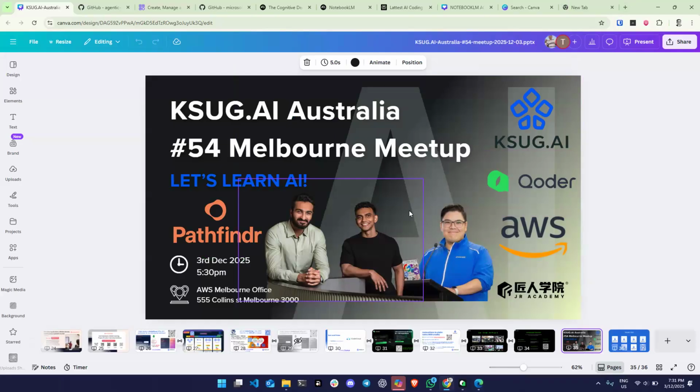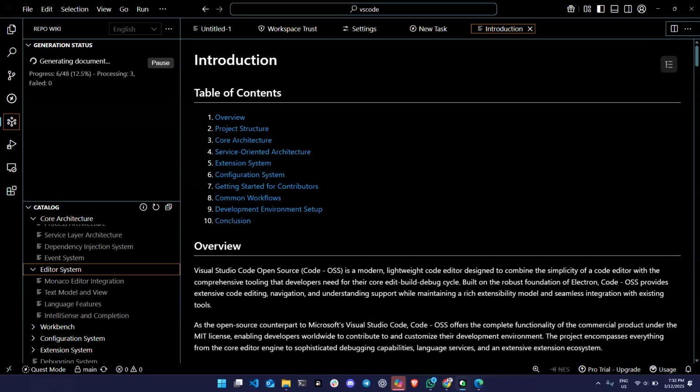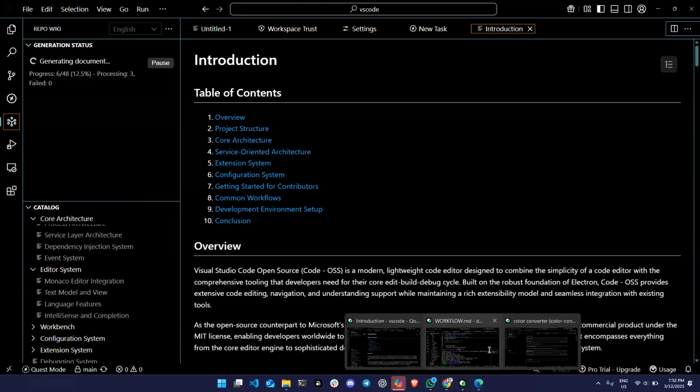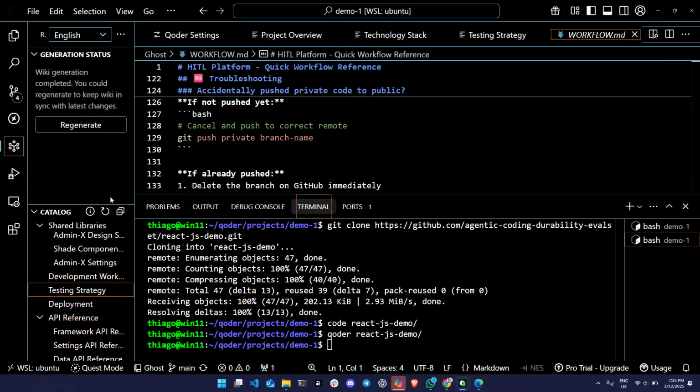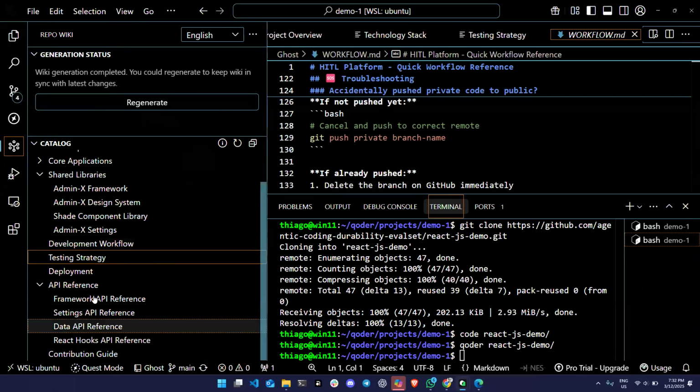Yes? Yeah, that tool you showed us about the documentation is a really interesting tool, but I can see that it looks more at the business side than the architecture side of the code. If I want to use it to understand the code, can it help us? Yeah. Actually, the explanation is not just business, it's really about the code. So if we go back here, this VS Code is still processing. Let me get the one that has finished before. So like this one. I think that's the code stuff.